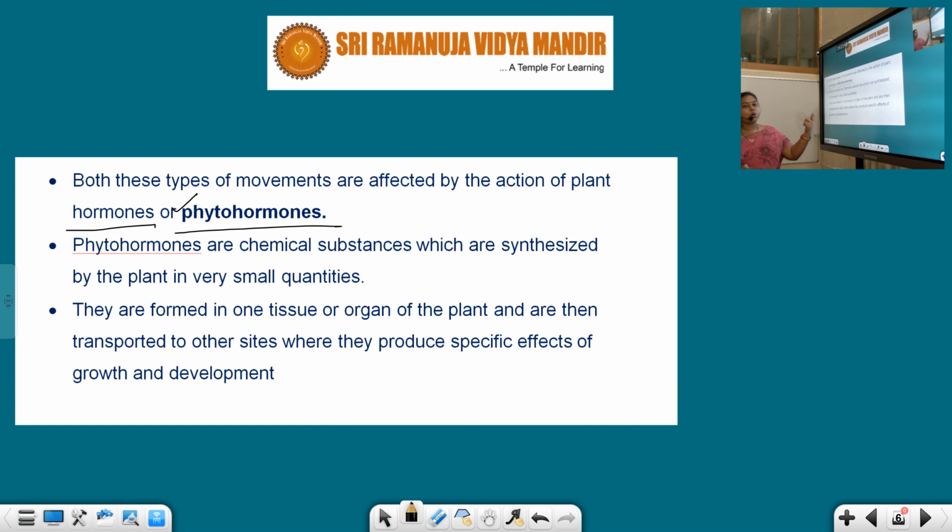Phytohormones are chemical substances synthesized by the plant in very small quantities. They have a crucial role in the day-to-day life of the plant body, but they are produced in very small quantities, formed in one tissue or organ of the plant body, and then transported to other sites where they produce a specific effect of growth and development.